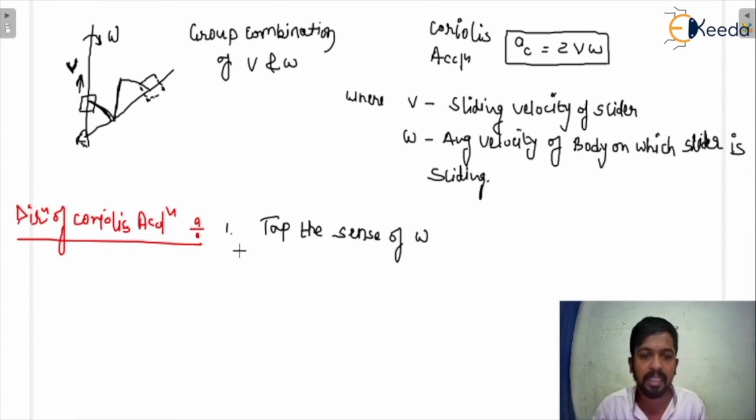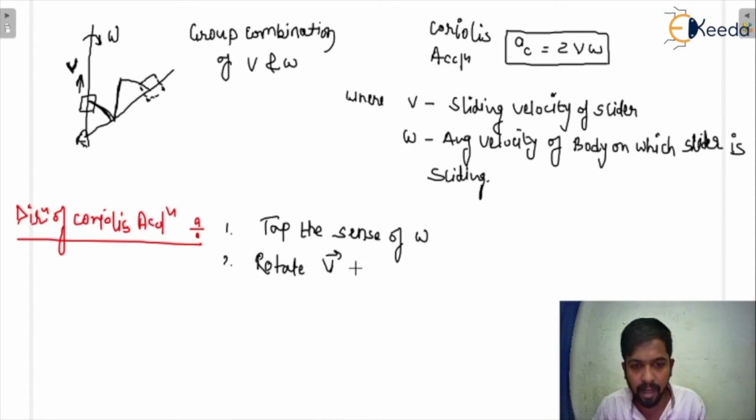So first tap the sense of omega, and second, rotate the v vector. What is v? This is the sliding velocity of the slider. Rotate the v vector in that sense, in the sense of omega, by 90 degrees.